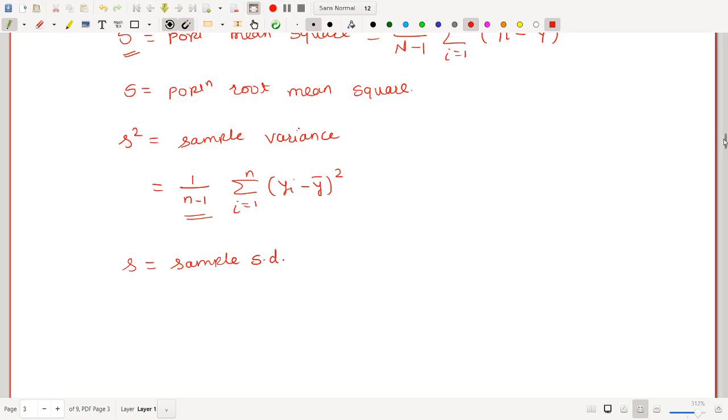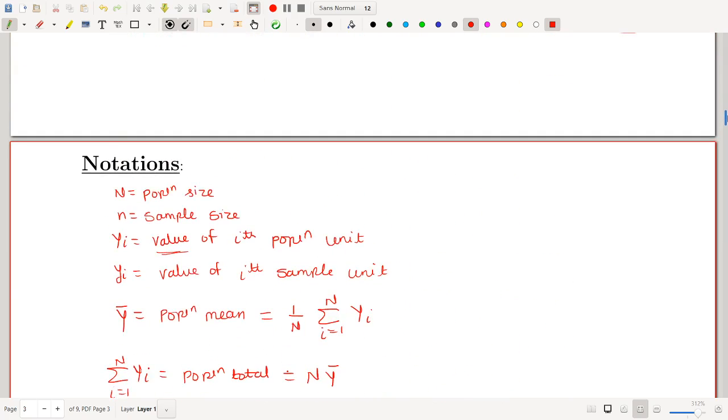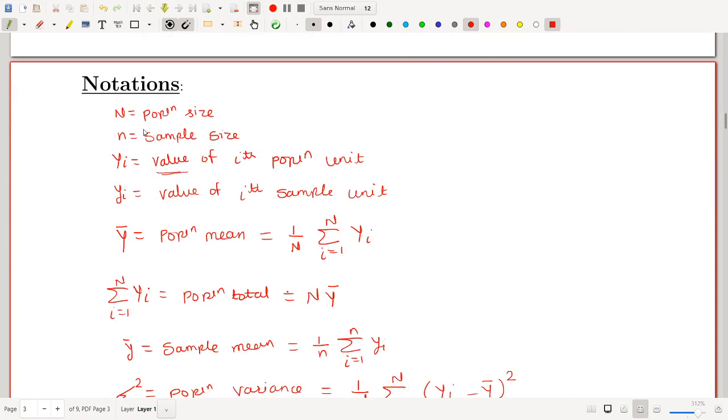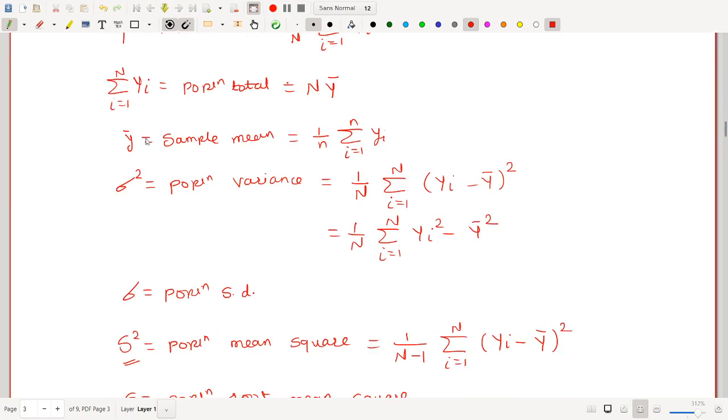So we have seen some notations. First notation is capital N means population size, small n means sample size, capital Yi means value of ith population unit, small yi means value of ith sample unit, capital Y bar is population mean and obtained by using this formula. Summation of Yi means population total. Small y bar means sample mean and obtained by using this formula. So sigma square is population variance.